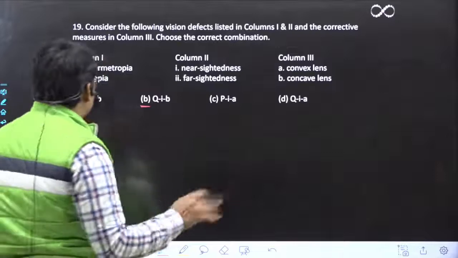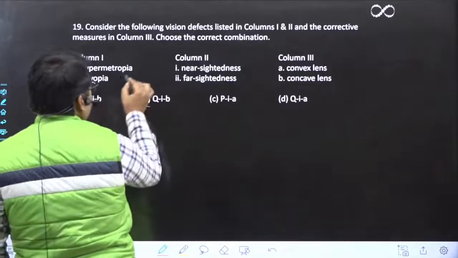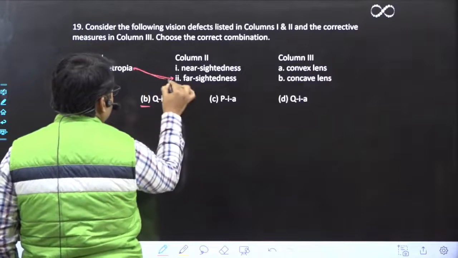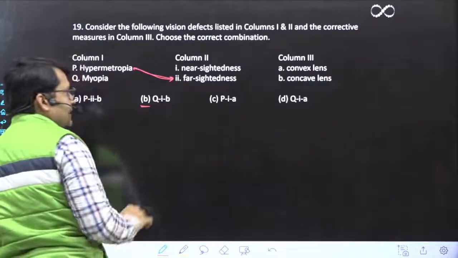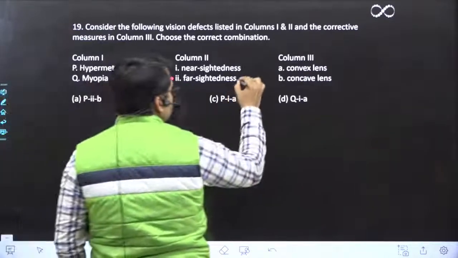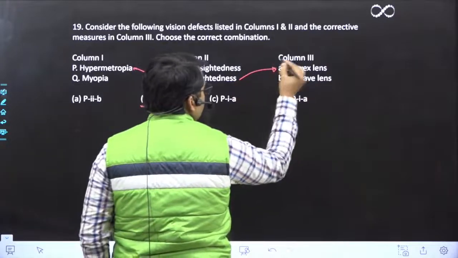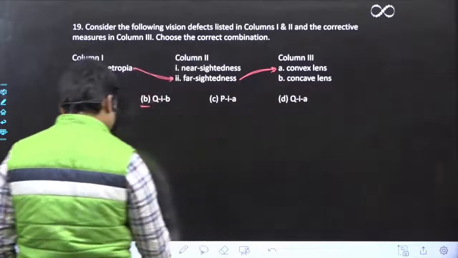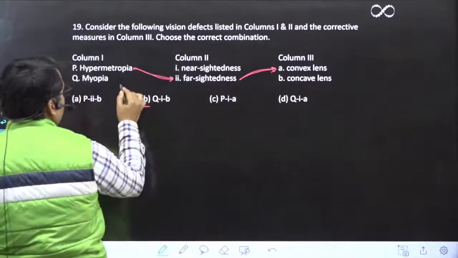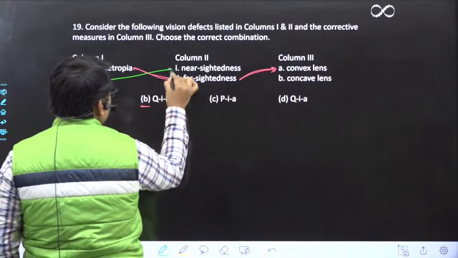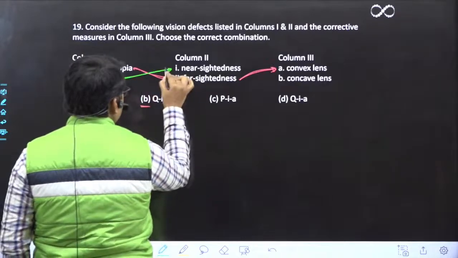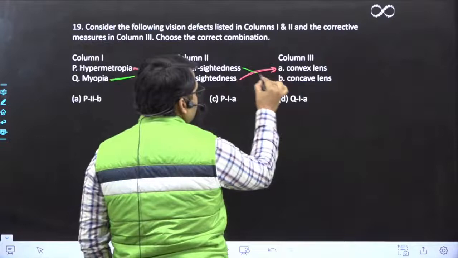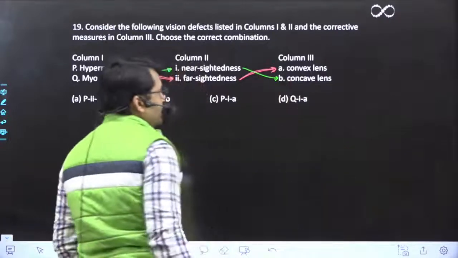Look here, check one thing quickly. Hypermetropia is what we call farsightedness. What is hypermetropia called? Farsightedness. And in order to correct this defect we use a convex lens. Okay. If we are talking about myopia, myopia is nearsightedness, and it can be corrected with the help of a concave lens.